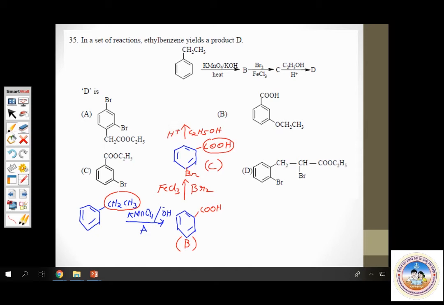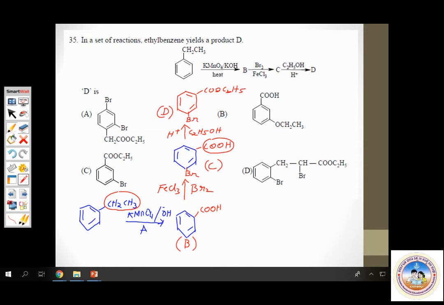So check out the product. You get a benzene ring, the bromine attached due to bromination, and then COOH will become COOC2H5 after esterification. Yes, this is your compound D. Now try to match it with the options here.